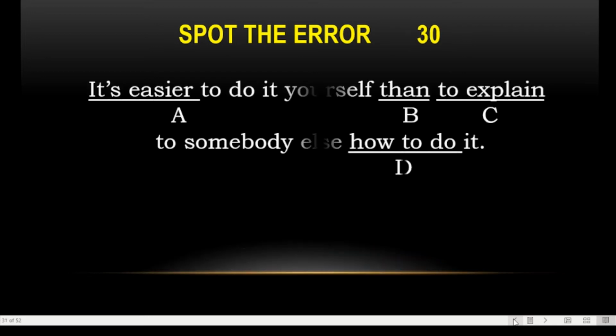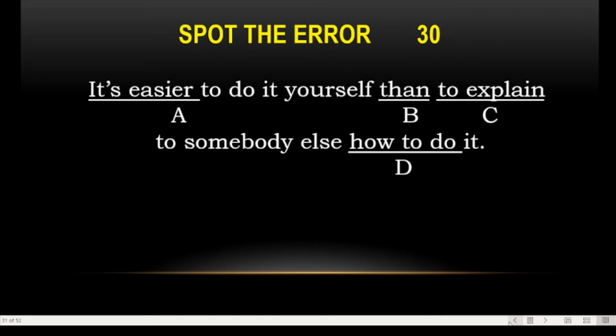It's easier to do it yourself than to explain to somebody else how to do it. बेहतर है कि इस काम को खुद करो, दूसरों को बताने से बेहतर है कि इस काम को आप खुद परफॉर्म कर लो. Somebody else how to do it. So here we have spot the error number 13. It is easier to do it yourself than explaining, not explaining but to explain.